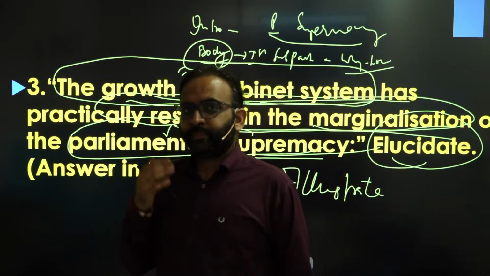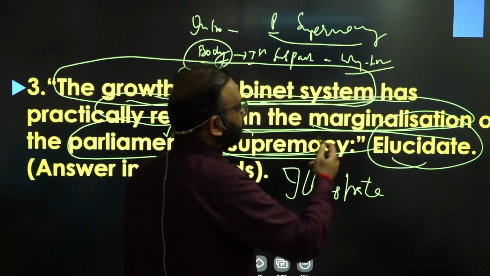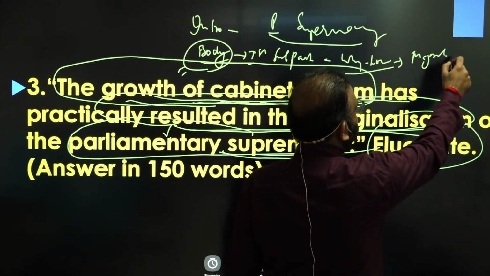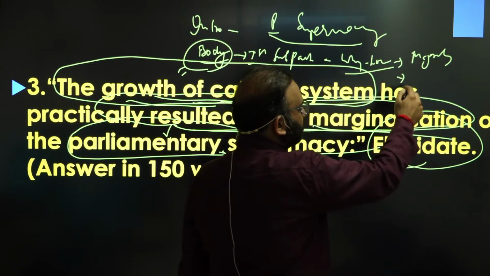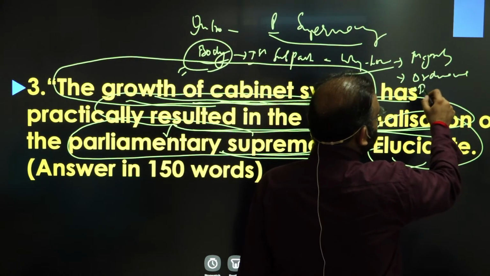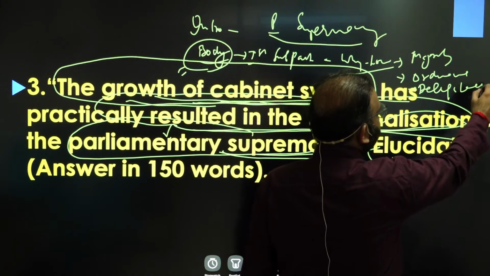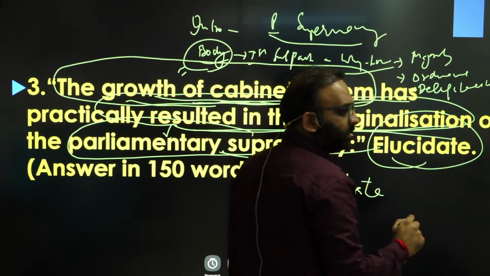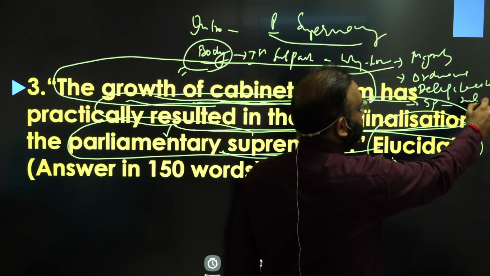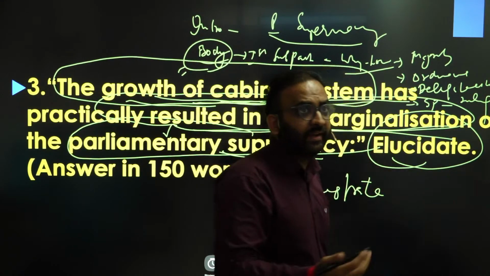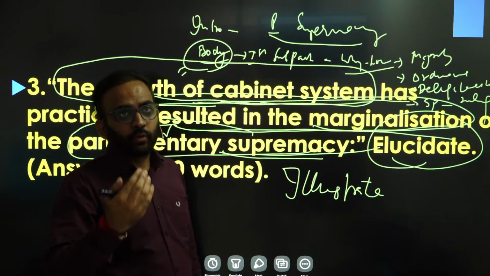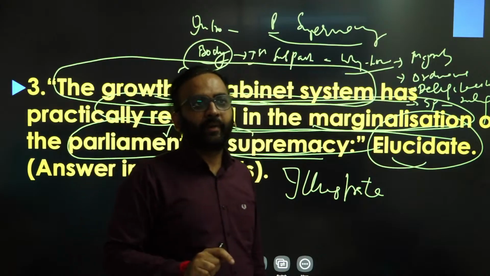For example, the ruling party enjoys a majority in Lok Sabha. Then you have to talk about the growing usage of ordinances and delegated legislation. Then the Speaker is also from the ruling party and could be removed anytime by it if the Speaker does not work in its favor.